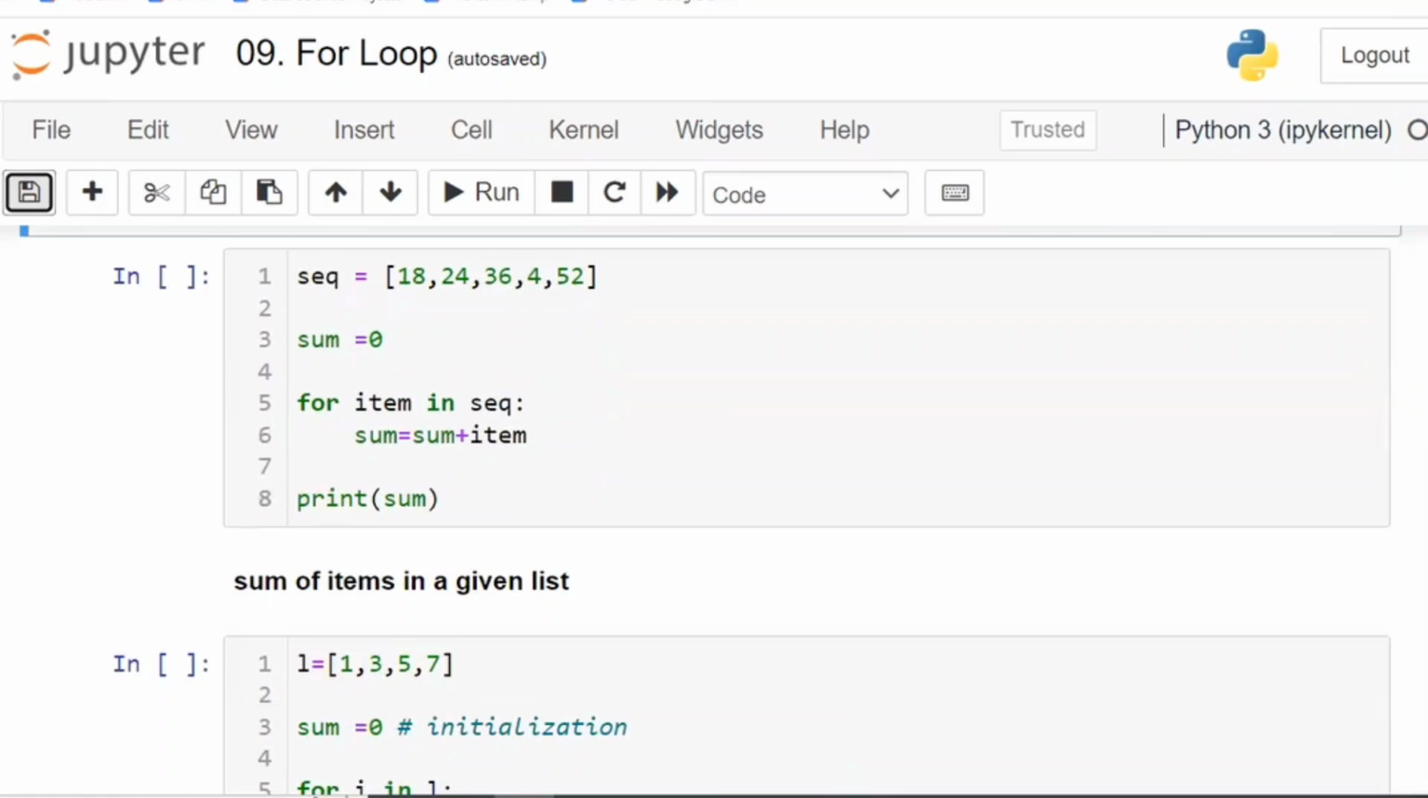Now we have a list. For example, let us take 3, 8, 7, 4, 14. I want to add all these numbers. What is the total? What is the total, guys? 36.